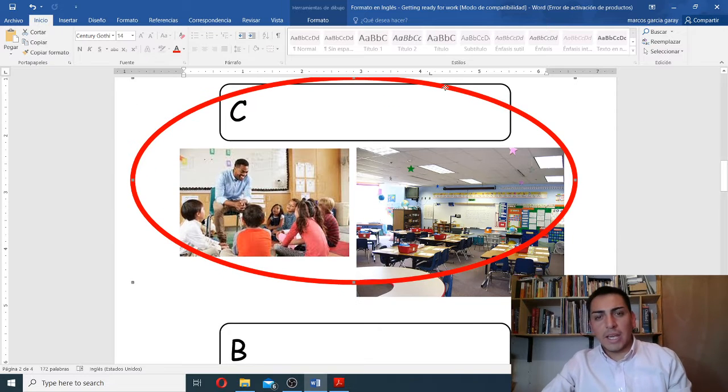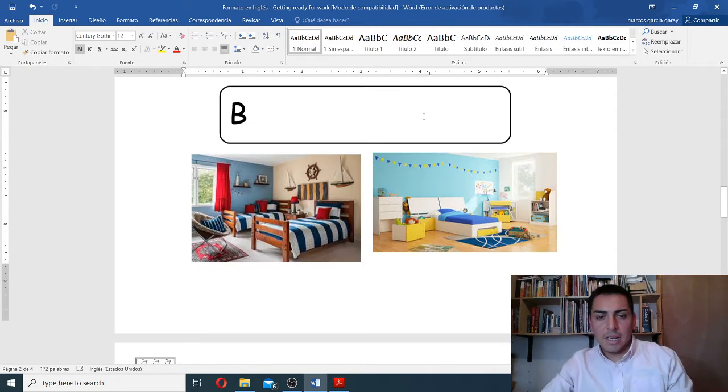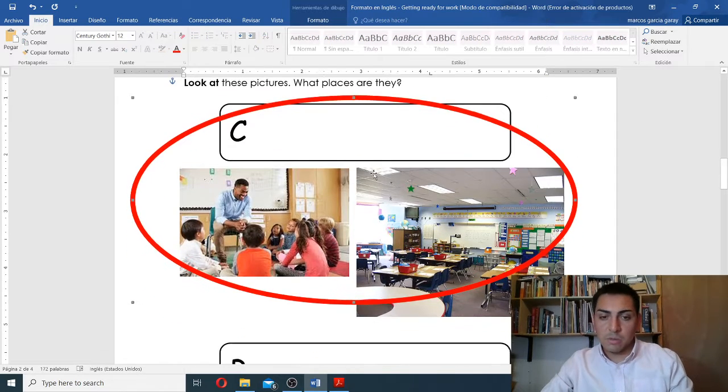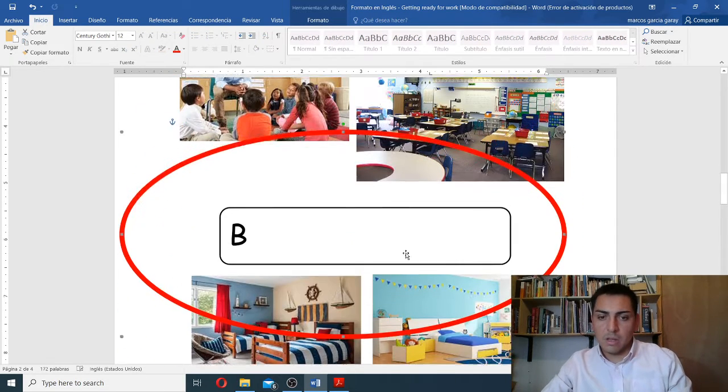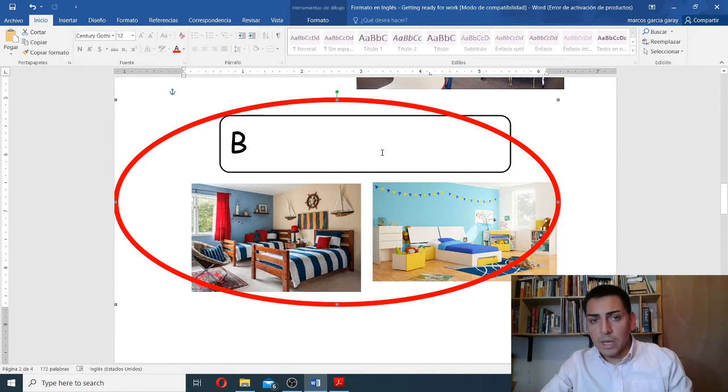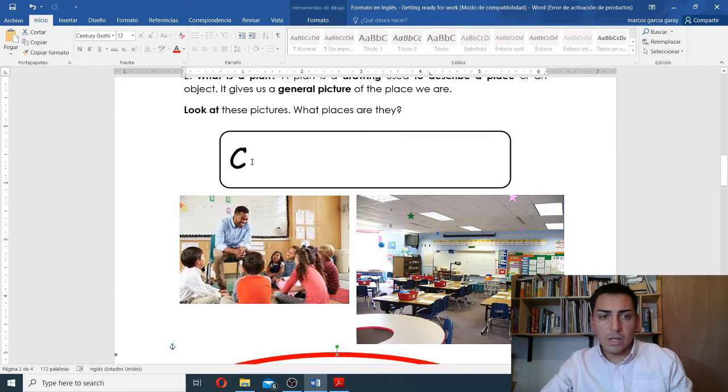What if you can guess here? Can you guess which place it is? Yes, it is a bedroom, or your bedroom. Probably your bedrooms look pretty similar to these ones in the pictures, right? So now we are working here. You should be writing bedroom here and you should have written down classroom here, right?